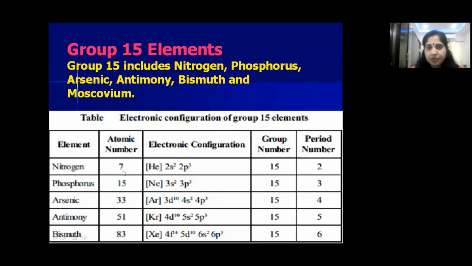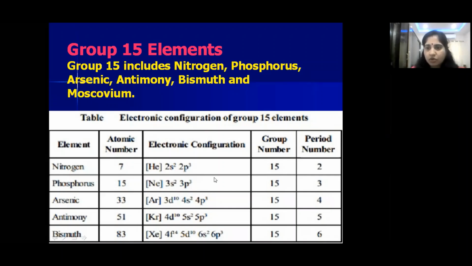So children, if you know the atomic number of the first element, automatically the atomic numbers of the remaining elements we can calculate by simply adding 8, 18, 18, 32. See children, if you know the atomic number of nitrogen is 7, if you add 8 to it, you will get 15, is it not? Which is the atomic number of phosphorus. If you add 18 to 15, you will get 33, which is the atomic number of arsenic. So 8, 18, 18, 32. If you add like that, you can get the atomic numbers of all the elements present in that group. Is it clear, children?